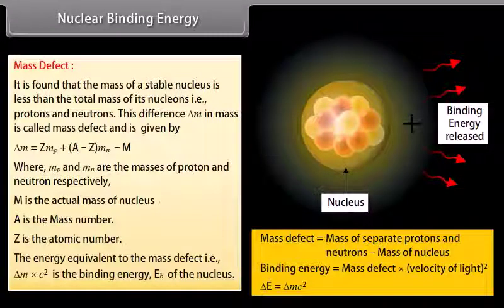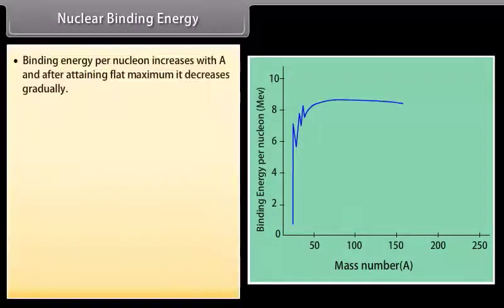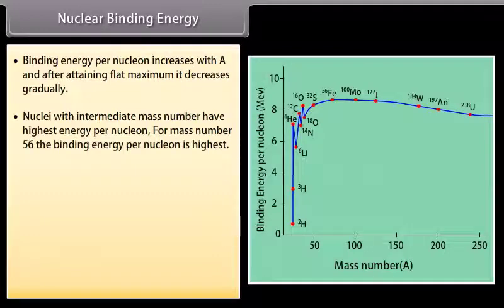The energy equivalent to the mass defect, that is ΔM·c², is the binding energy, EB, of the nucleus. From the graph, we note that binding energy per nucleon increases with A, and after attaining a flat maximum, it decreases gradually. Nuclei with intermediate mass number have the highest energy per nucleon. For mass number 56, the binding energy per nucleon is highest.